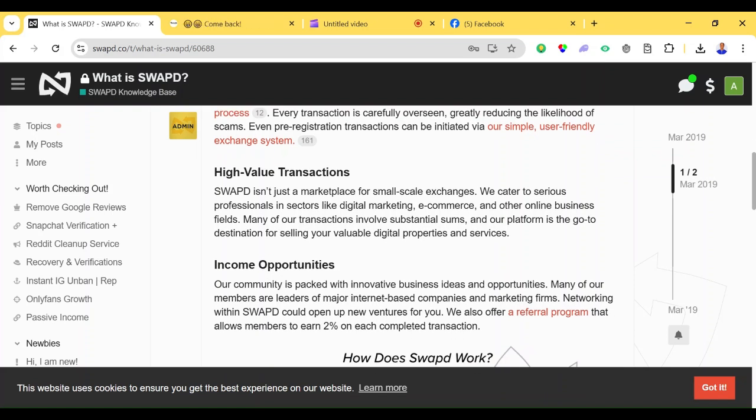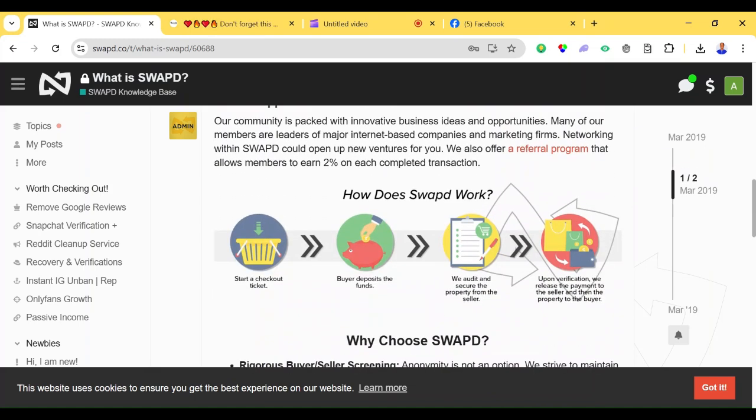They have high value transactions. Swapday isn't just a marketplace for small scale SMEs. It caters to serious professionals in sectors like digital marketing, e-commerce, and other online business fields. Many of our transactions involve substantial sums, and our platform is the go-to destination for selling your valuable digital properties and services. Because, like I said, you can also sell your service here and even sell something small like digital skills. You get what I'm saying? So this is what you can actually do on Swapday.